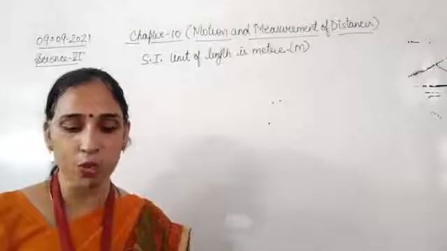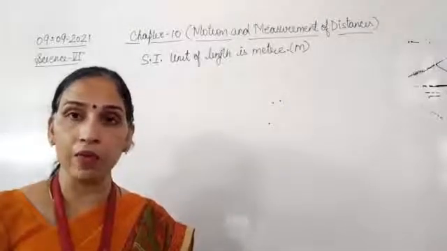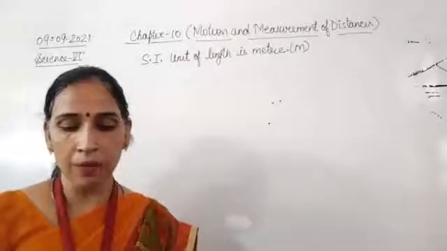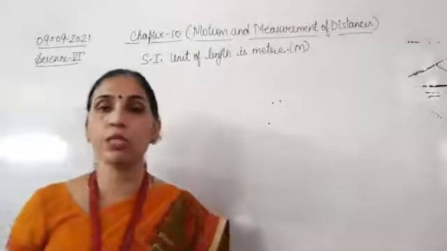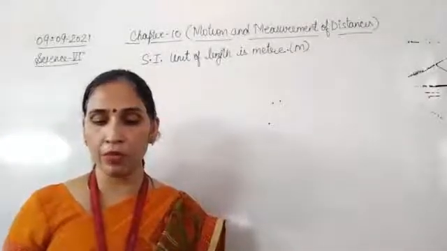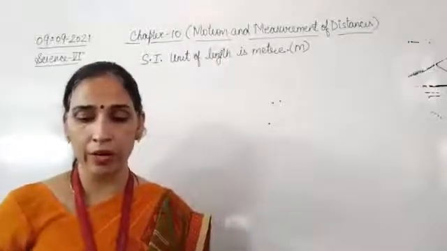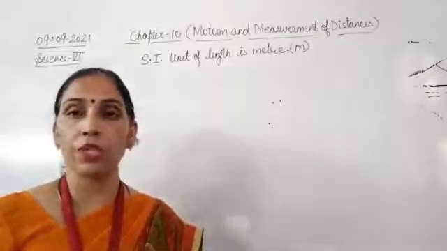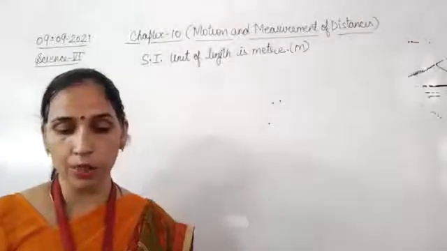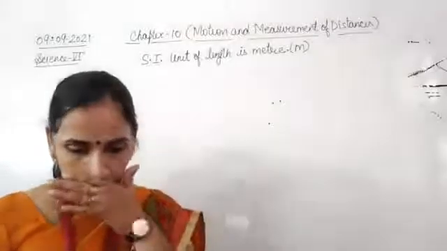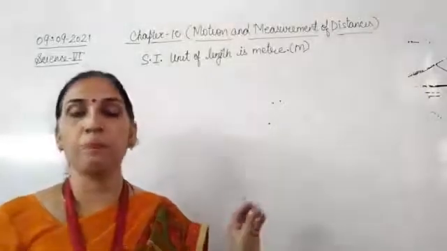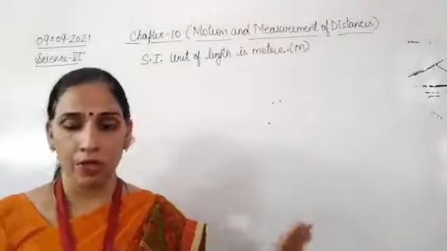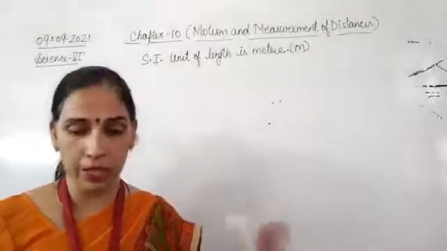Now, prefixes used with SI units. What prefixes are we going to use with SI units? A prefix is a kind of word which is used before the name of an SI unit to get a bigger value or a smaller value. Kilo is a prefix which denotes 1000. That is, kilo means 1000. So when we write kilo before meter, it becomes kilometer. It means 1 kilometer is equal to 1000 meter.